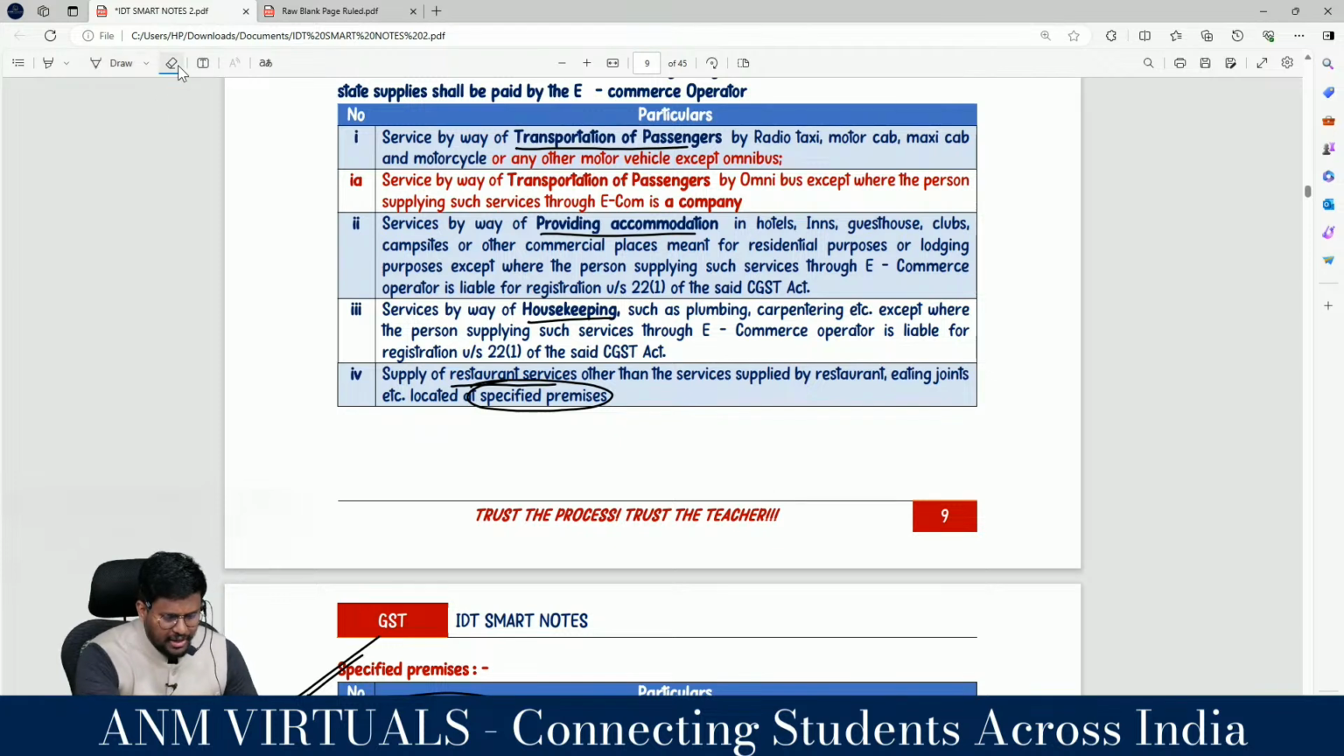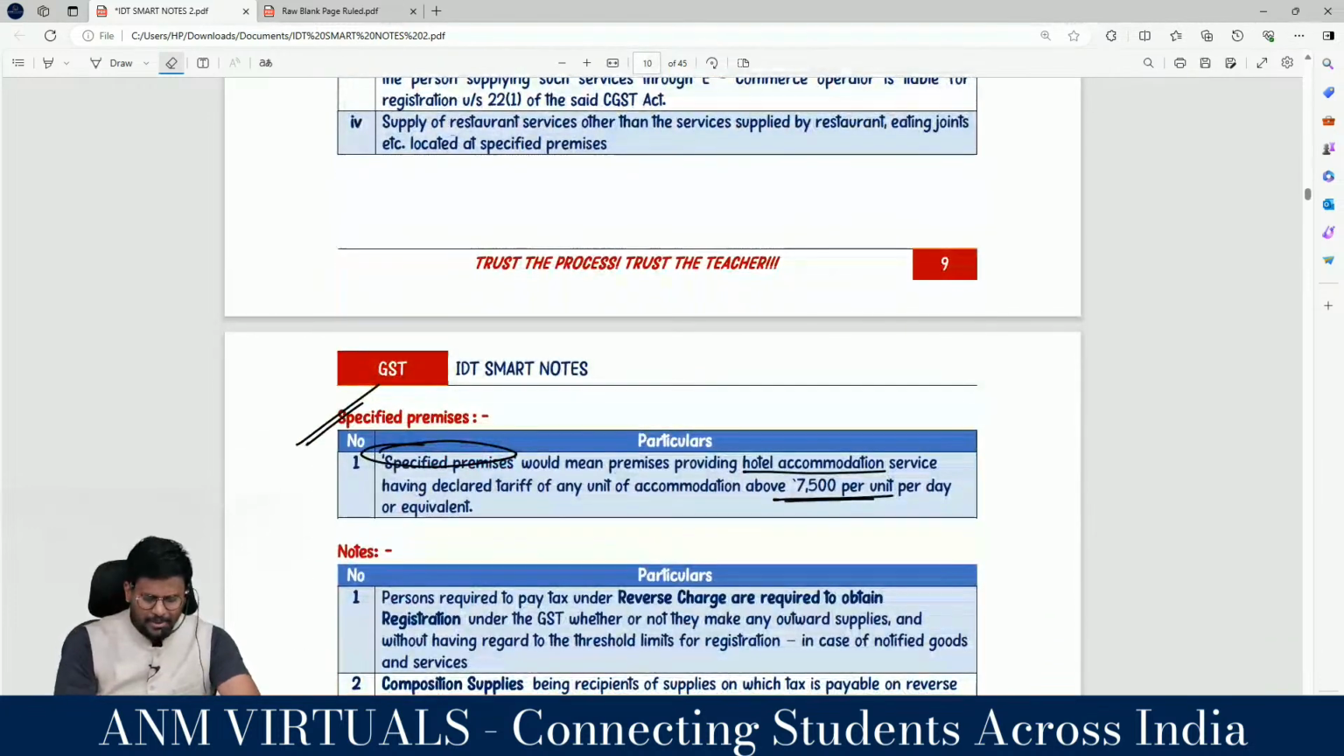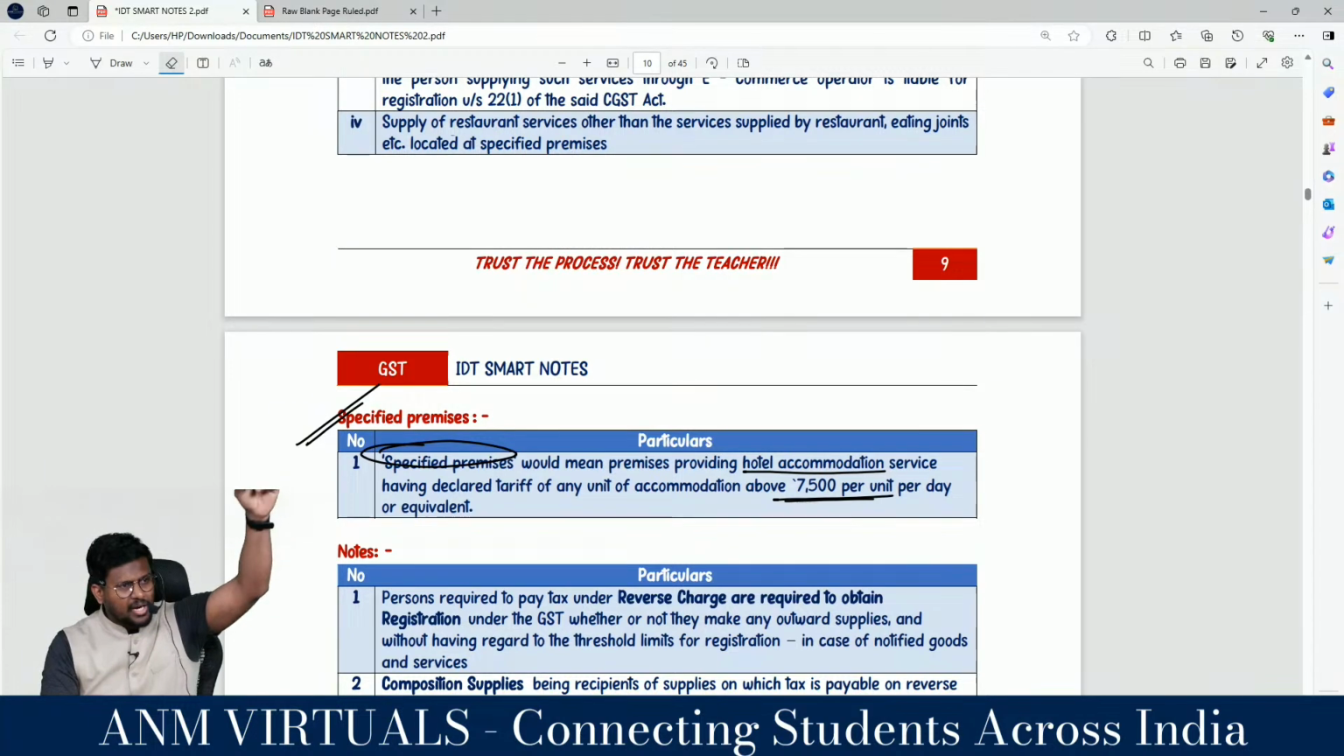இப்ப படி supply of என்ன services? Restaurant services other than services supplied by restaurant, eating joints, etc. located at specified premises. So that word specified premises should be interpreted, correct? Yes, specified premises, they have given the interpretation that specified premises would mean premises providing an accommodation. Hotel accommodation service. Another hotel having declared tariff of any unit of accommodation above 7,500 per unit per day or equivalent, right? Appreciate பண்றியா? Yes sir.